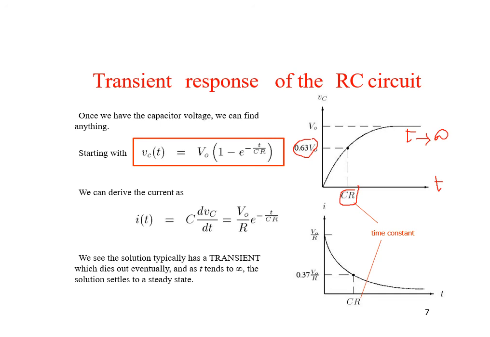It becomes 37% of its maximum value at t = RC, the time constant. As time tends to infinity, the transient in the capacitor decays and the capacitor reaches a steady state. So this is all about the transient analysis of the series RC circuit. Thank you.